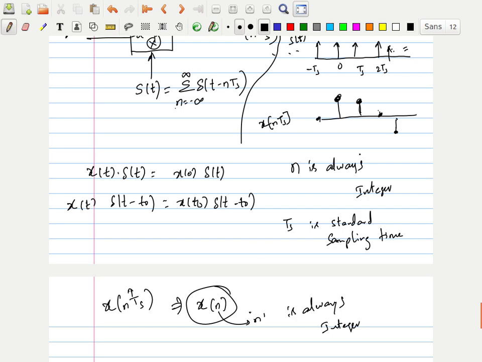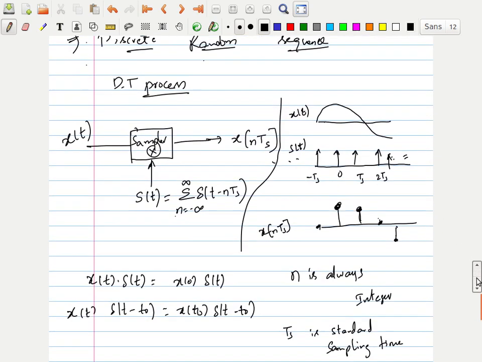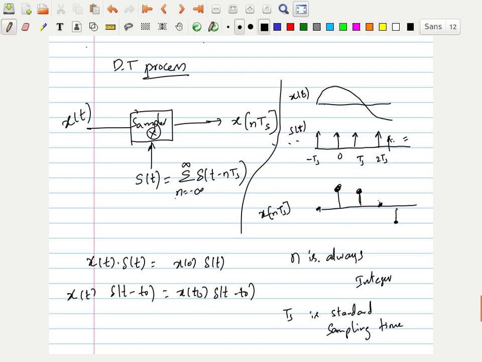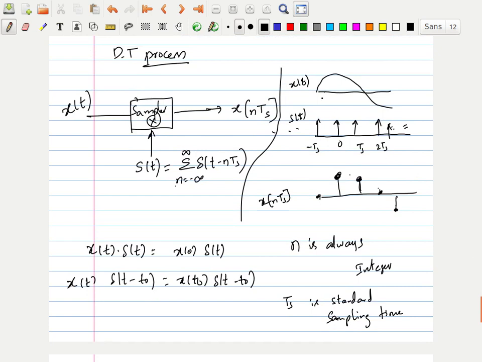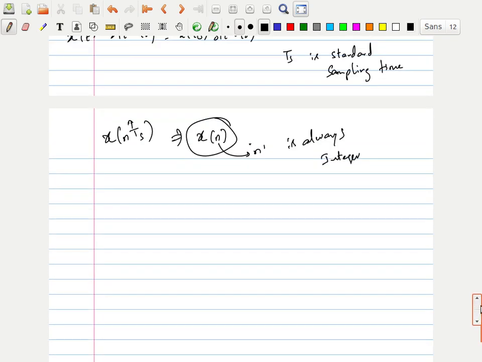This is a simple explanation for going from the continuous case to the discrete case. Again, from the discrete case to continuous we can also convert using a low pass filter. The condition to be satisfied is that the sampling frequency should be at least twice the maximum frequency present in the signal. Like that we have to choose Ts. That's called the Nyquist criterion. Here I am interested only in saying x of t, what is x of nTs?